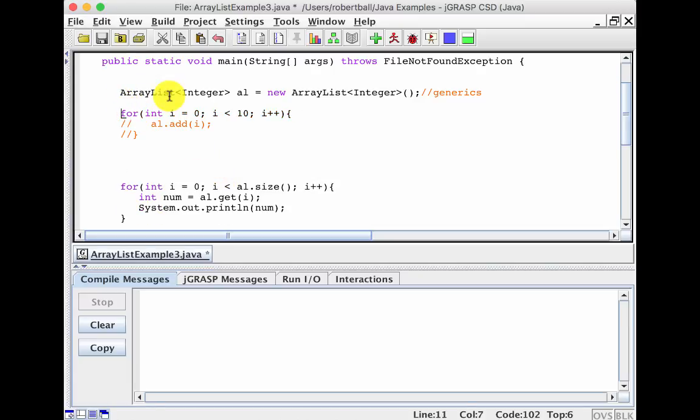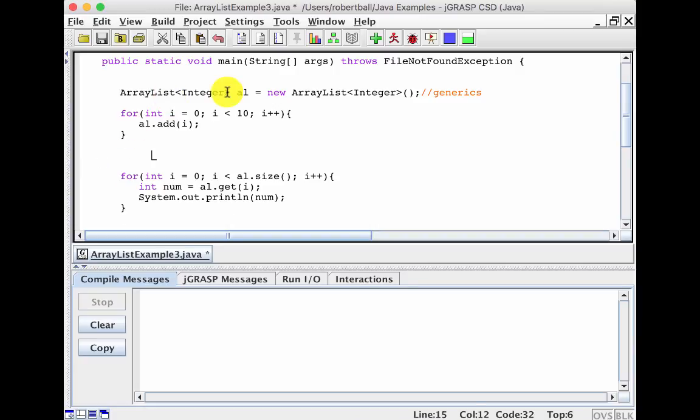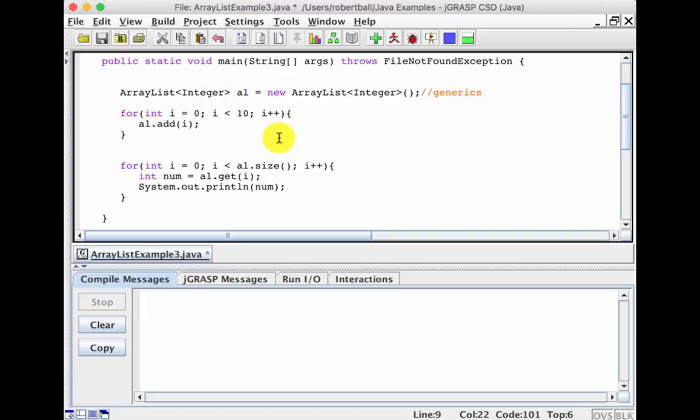So we also know something about how array lists work. Everything about array lists has to do with inheritance. Internally, inside array lists, everything is stored as an object. During compile time, it checks the generics to make sure everything is what it says in the brackets.